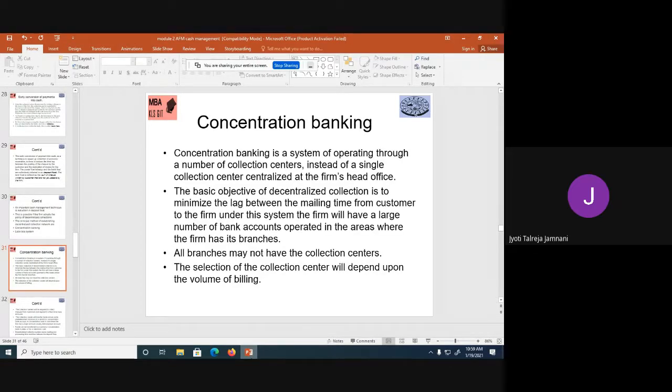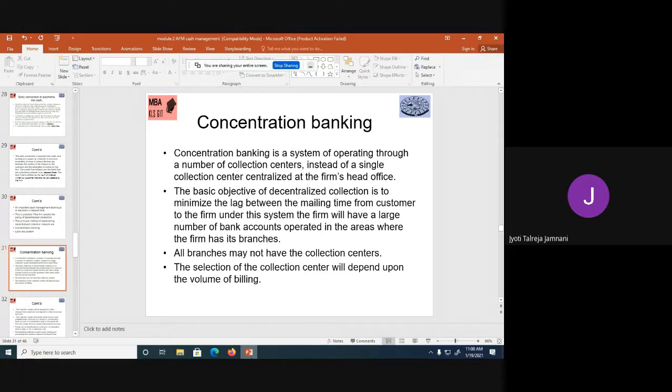Concentration banking is a system of operating through a number of collection centers instead of a single collection center centralized at the firm's head office. So I told you earlier, we can have multiple collection centers in different cities instead of having a centralized collection center in the head office. The basic objective of decentralized collection is to minimize the lag, that is the time between the mailing by the customer and receipt by the firm. Under this system, the firm will have a large number of bank accounts operated in the areas where the firm has its branches.